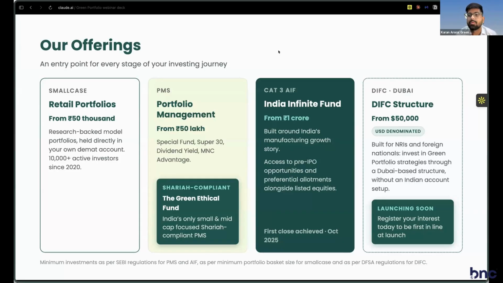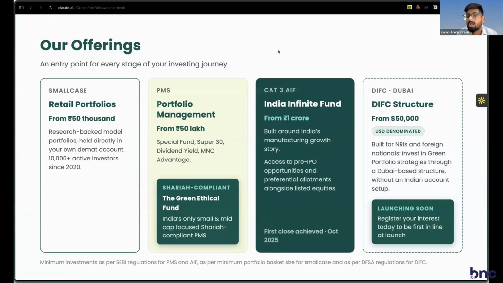This is mainly because of paperwork arising out of PIS requirements, KYC and re-KYC requirements and so forth. In PMS you will also need to have a tax filing base in India. Because we have a lot of NRI clients now, we've learned that this is a key pain point. So we've come up with a DIC structure that's going to be live in the next quarter or so.